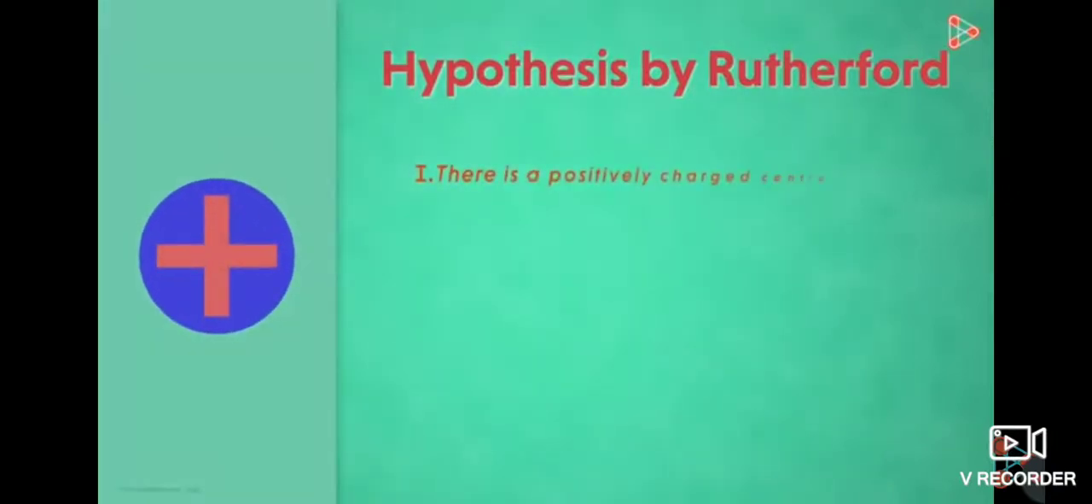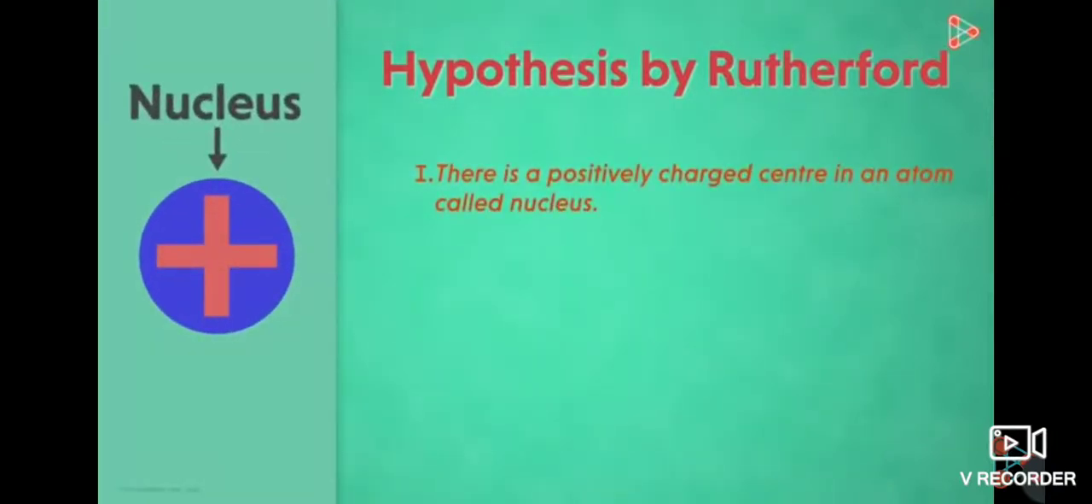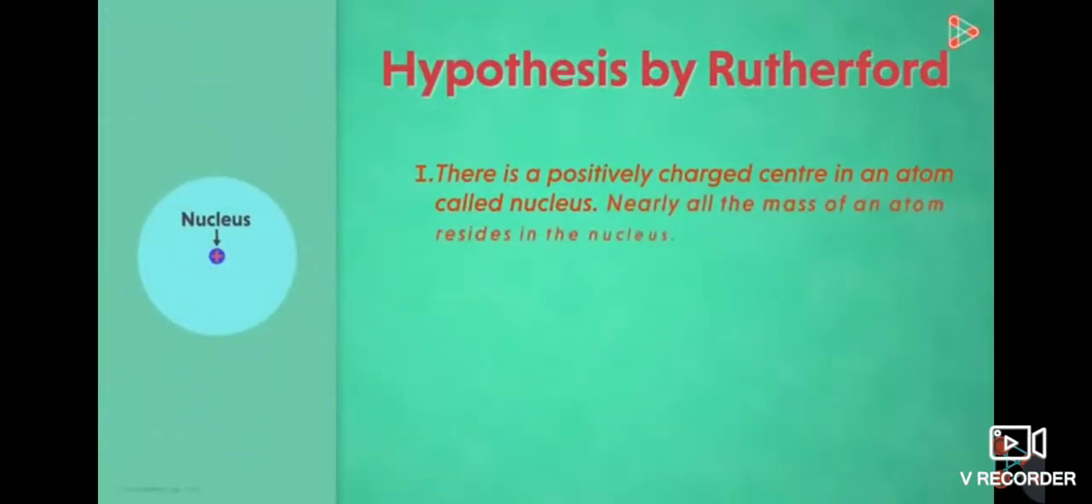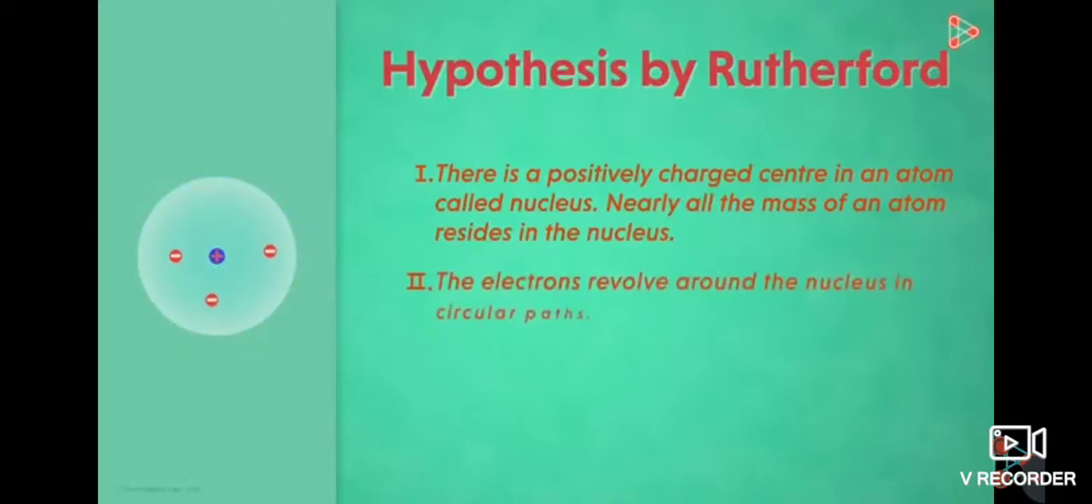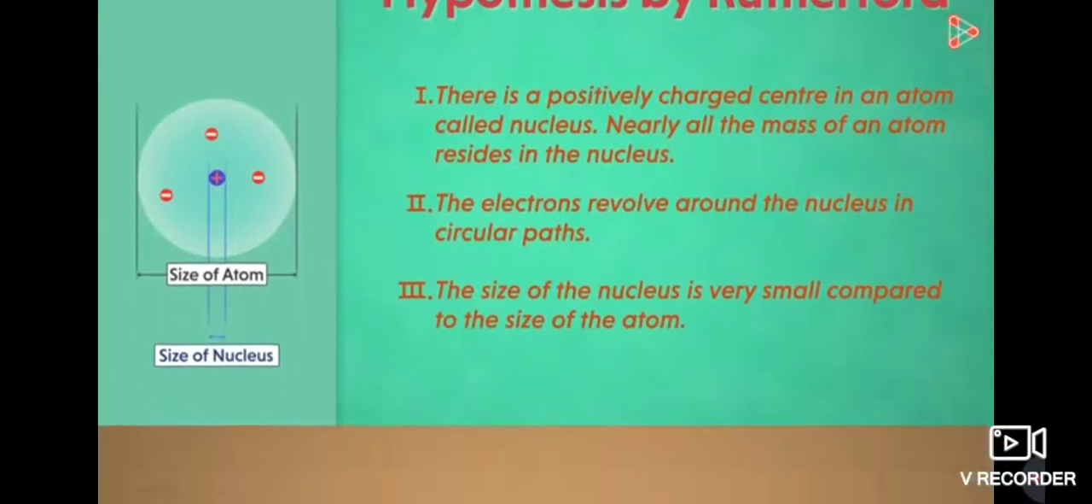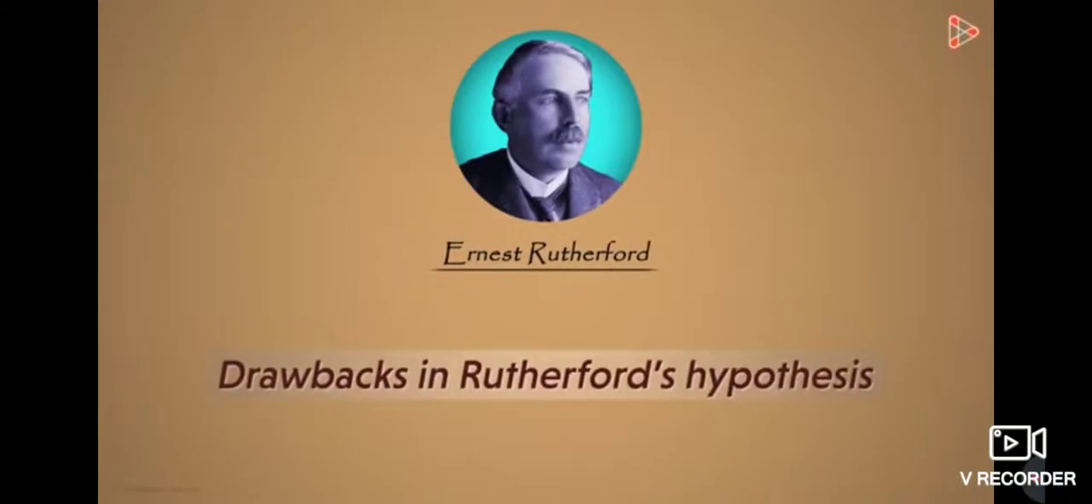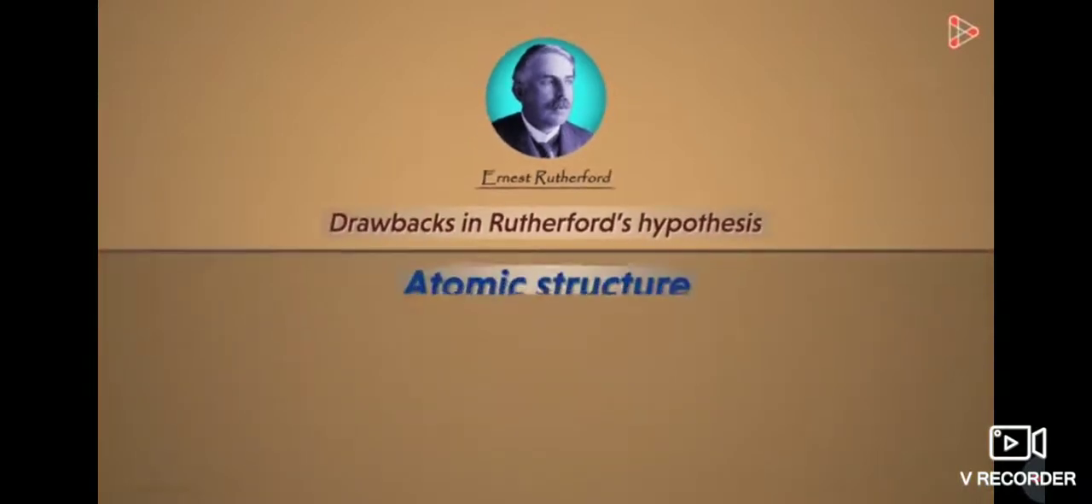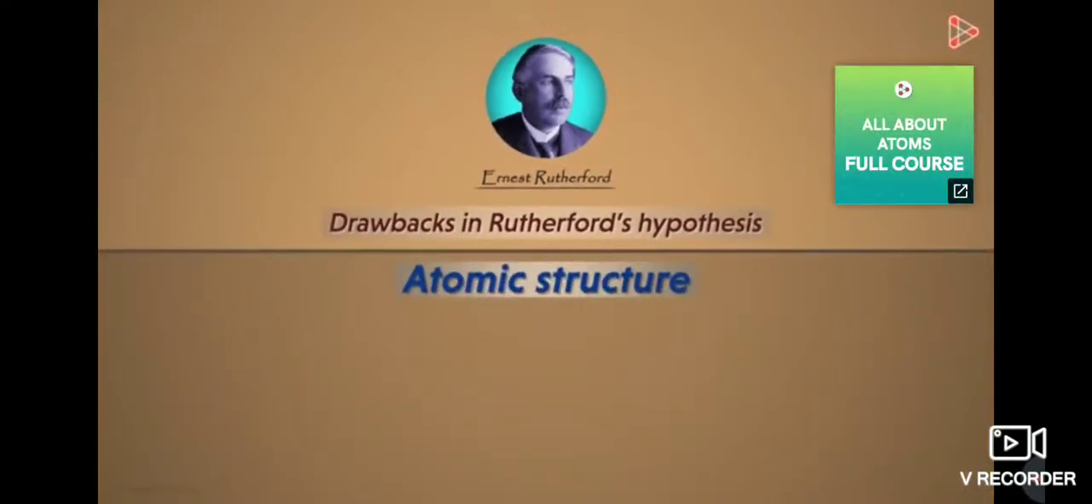Firstly, there's a positively charged center in an atom called the nucleus. Nearly all the mass of an atom resides in the nucleus. Secondly, the electrons revolve around the nucleus in circular paths. Thirdly, the size of the nucleus is very small compared to the size of an atom. However, theoretically, there were many flaws in the hypothesis. Let's have a look at the drawbacks in Rutherford's hypothesis in the next video. Also, we will have a look at the explanation of atomic structure by another scientist named Niels Bohr in the next video.